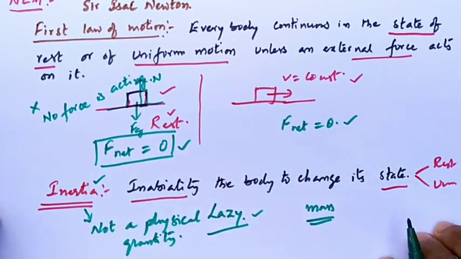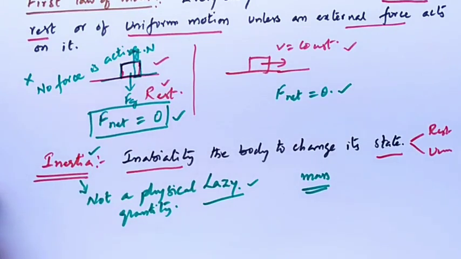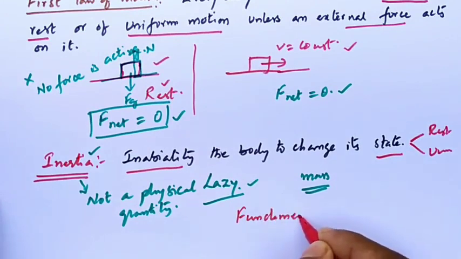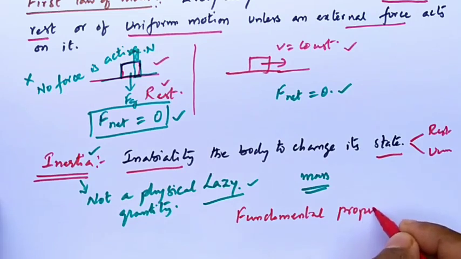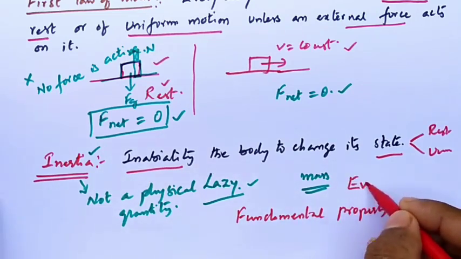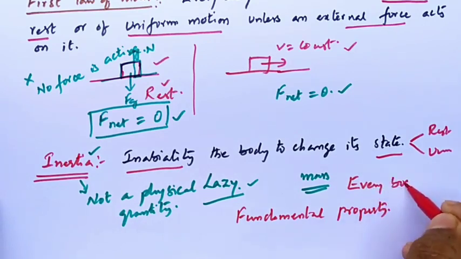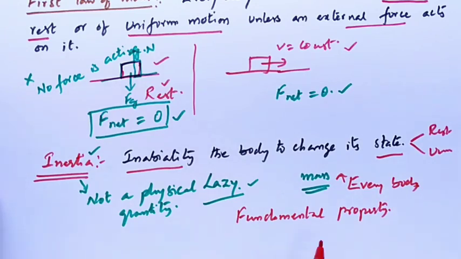Then what is it, sir? It is the fundamental property of the body. Every body has inertia, remember that. If it has mass, then definitely it has inertia.